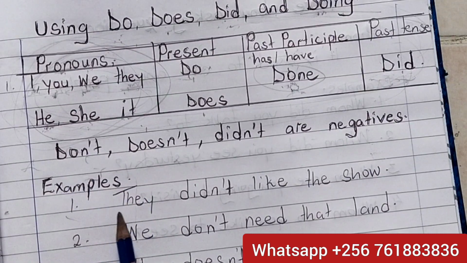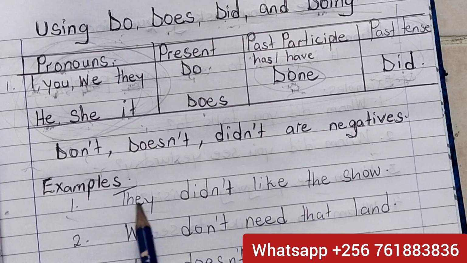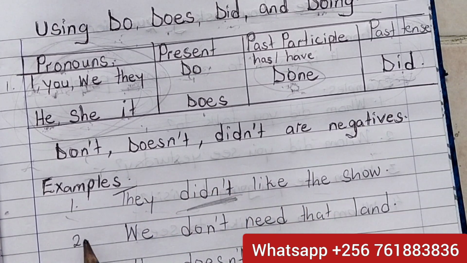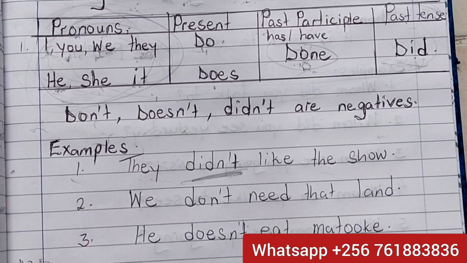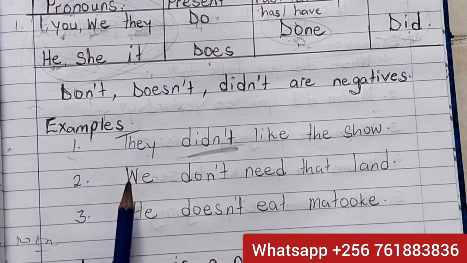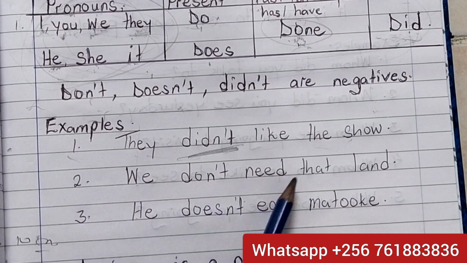Examples. They didn't like the show. They didn't. They didn't like the show. They didn't like the show. Then number 2. We don't need that land.